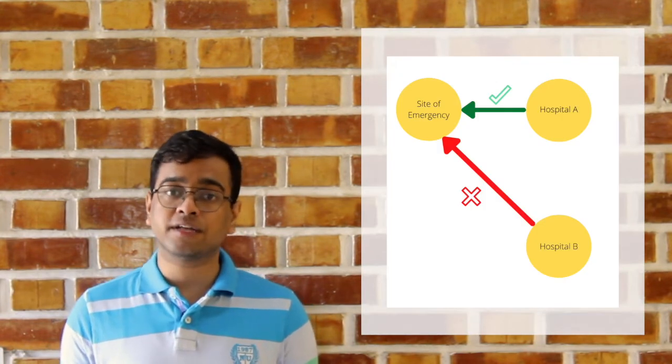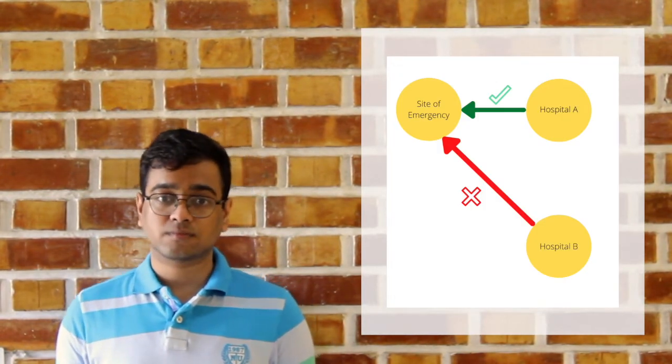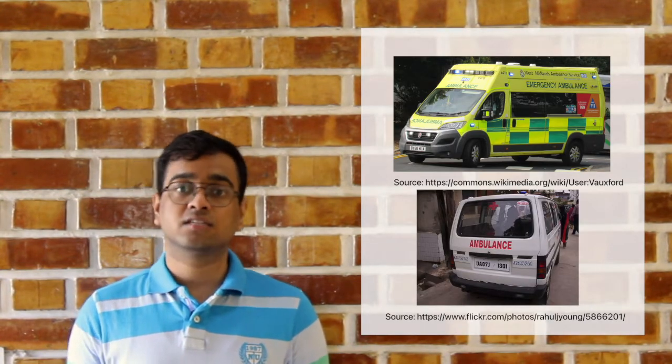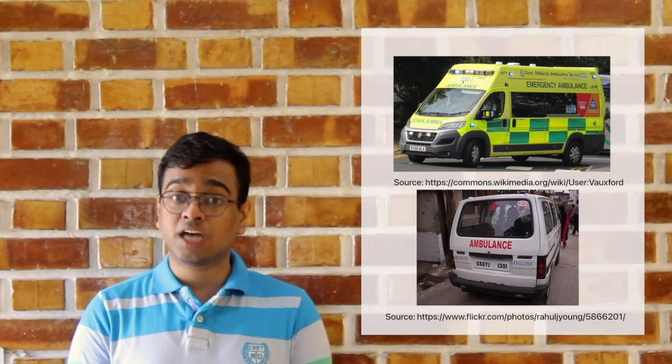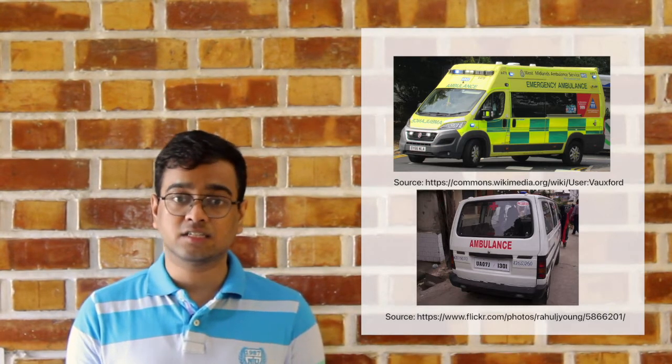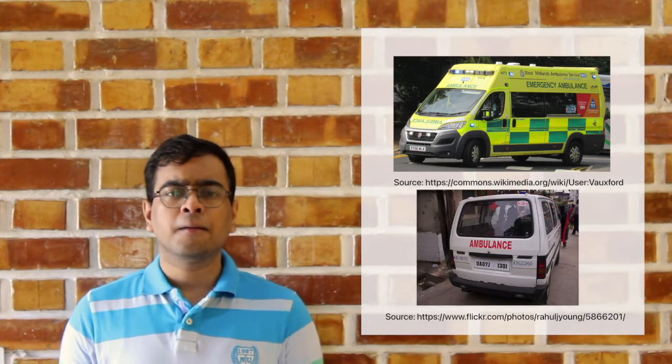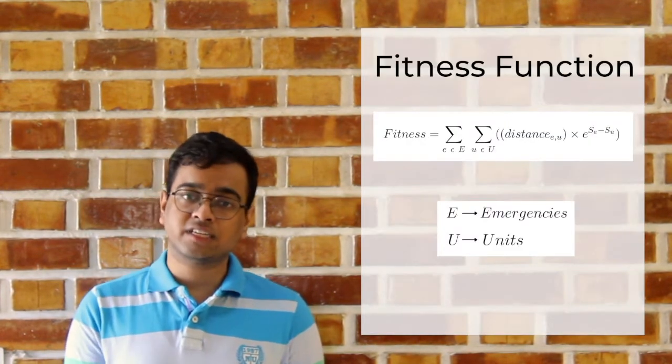To formulate this problem, mainly the fitness function, we need to first determine what factors would determine how good or how bad a particular distribution is. The distance is one of the most important factors here. We obviously cannot allocate an ambulance that is currently in a hospital multiple kilometers away where we have another one close by. The second factor here is the severity of the emergency situation. Taking an example of an ambulance, there are multiple types, some with multiple beds, more facilities, and some equipped with just the bare essentials to transport the person to the hospital. By integrating these two factors, we get the equation for the fitness function.